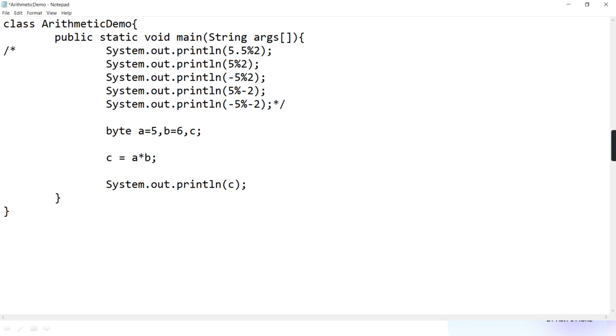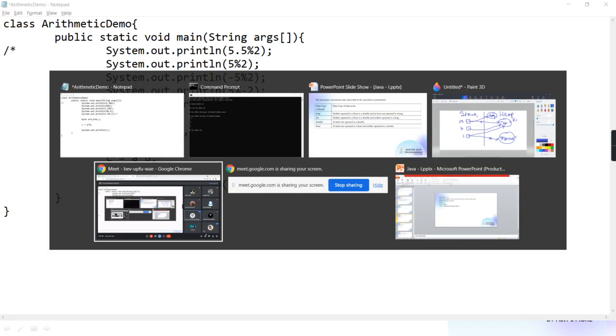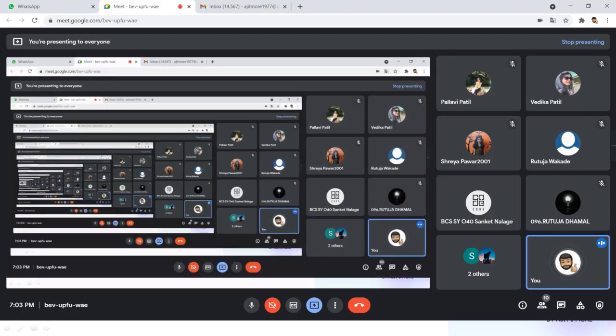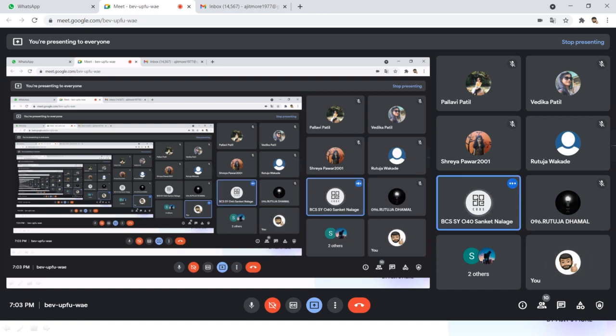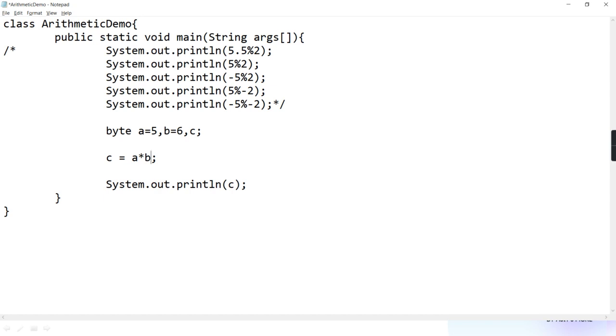Some people are in favor that it will compile successfully and it will give output 30. 5 into 6, 30. But then you have not understood the table properly.